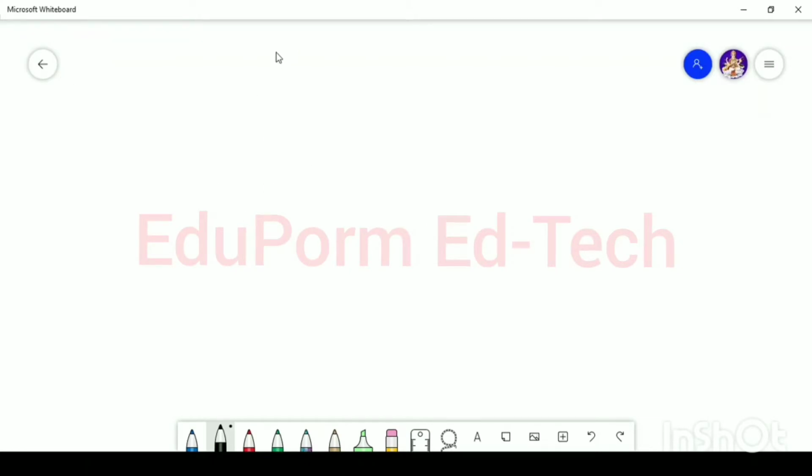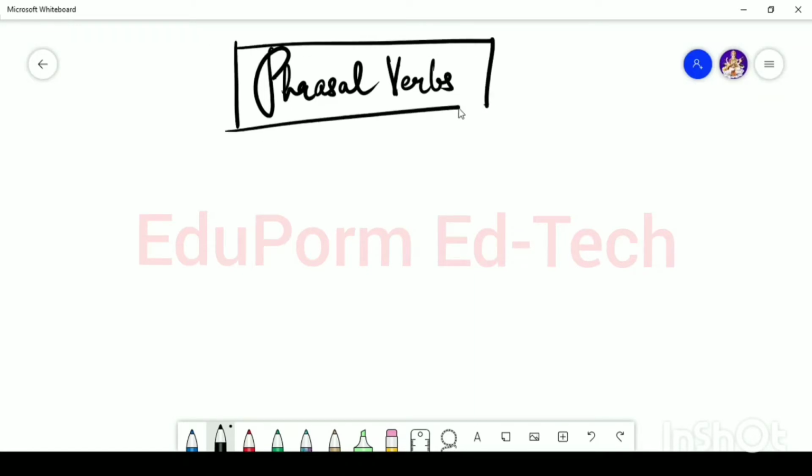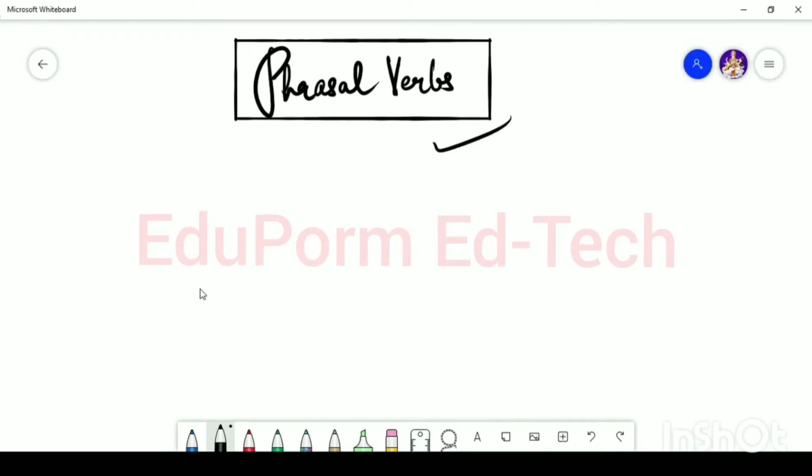So today we are going to talk about phrasal verbs. Alright. So what is phrasal verbs? What do you understand by phrasal verbs? If you notice, you will understand that this is one of the most important units of English grammar. Now, before talking about the examples, let's talk about what are phrasal verbs.